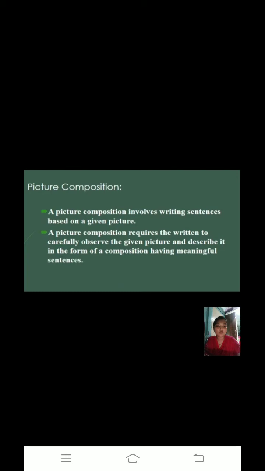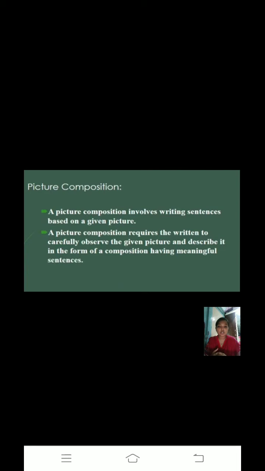Picture composition involves writing sentences based on a given picture. A picture is given, and based on that picture you have to write the sentences. Picture composition requires the writer to carefully observe the given picture and describe it in the form of a composition having meaningful sentences.